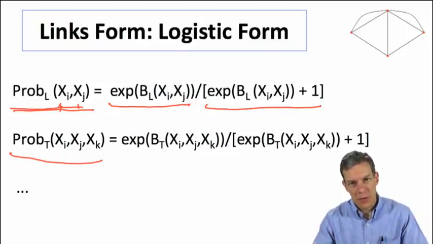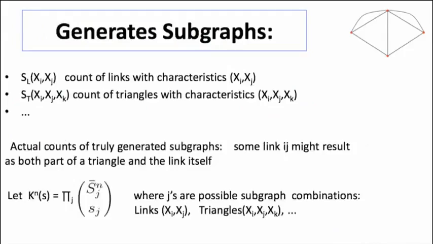So we actually look at the network and say what's the probability that we see these things form in various combinations. So let's just keep track of counts. Let's count the number of links with these characteristics xi, xj that form, count triangles with certain combinations of characteristics that form, and so forth. And these are actually counting the truly formed sets of links, triangles, and so forth.